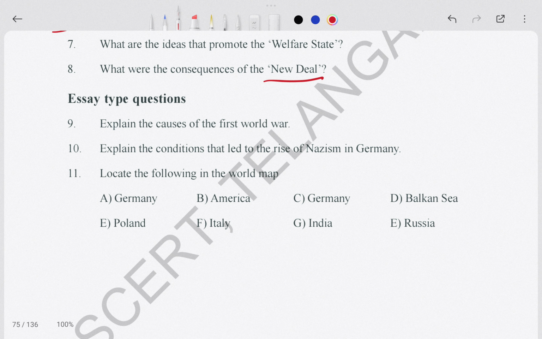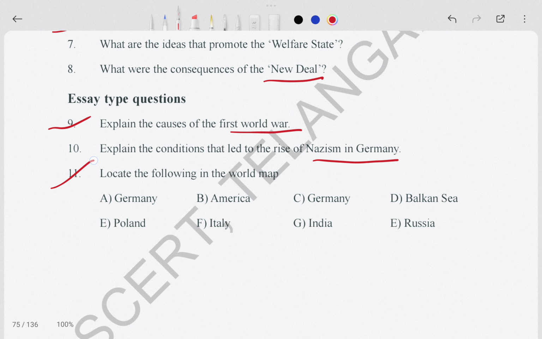Explain the causes of the First World War. You have to explain about the First World War, why it was held and what happened. Explain the conditions that led to the rise of Nazism in Germany. Nazism, like Hitler's, actually a group of people, like Hitler's casteism you can say.